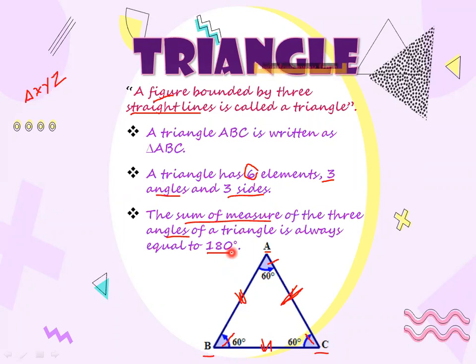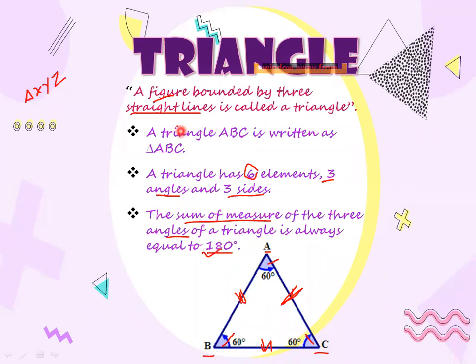Just suppose you are going to add the given measurements of the angles, so it must be equal to 180 degrees. Okay, just suppose if you add 60 and 60, it will become 120, then 120 plus 60 will become 180. So the measure of the three angles of a triangle is always equal to 180. Please keep it in your mind that it is always equal to 180.